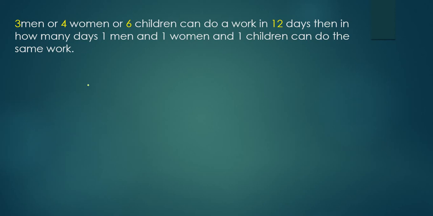See here, 3 men or 4 women or 6 children can do a work in 12 days. We can say that efficiency of 3 men equals efficiency of 4 women equals efficiency of 6 children. They are taking how many days? 12 days. Then in how many days can 1 man, 1 woman and 1 child do the same work? Here, how to tackle this question? Let us find work done per day. Let us assume that 3 men or 4 women or 6 children will do 12 units per day.